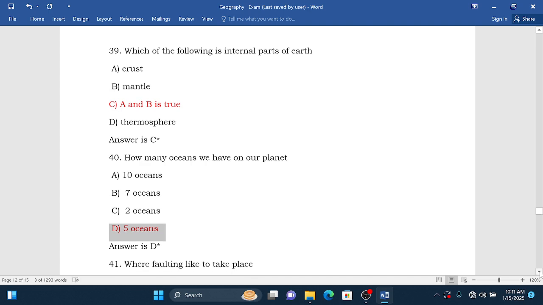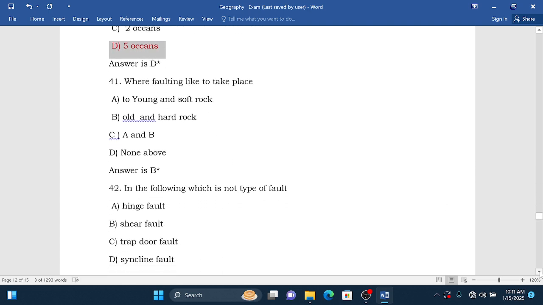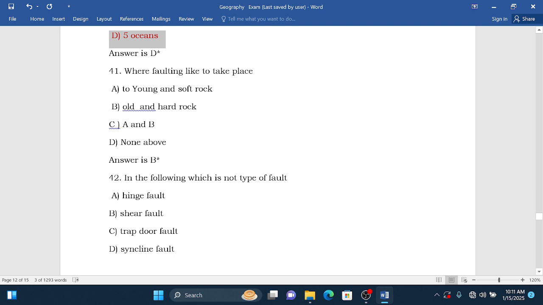We go to question 41. Where does faulting like to take place? Young and soft rocks, old and hard rocks, A and B are correct, none of the above.